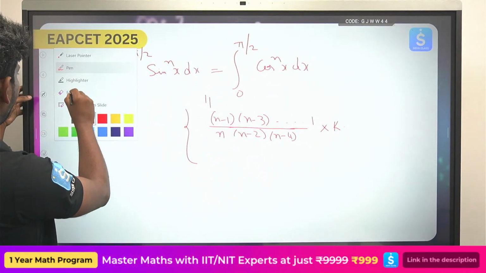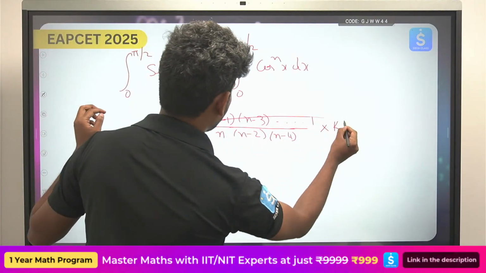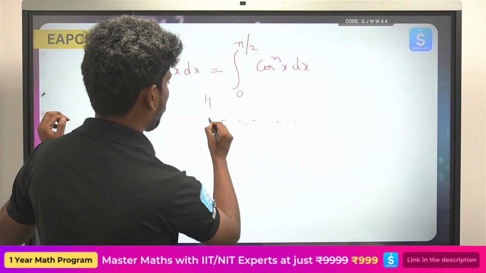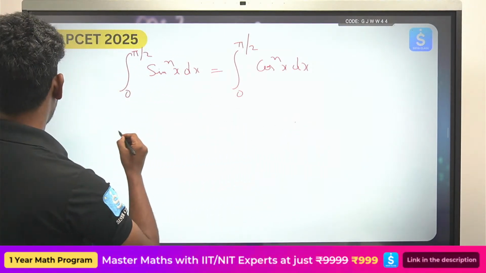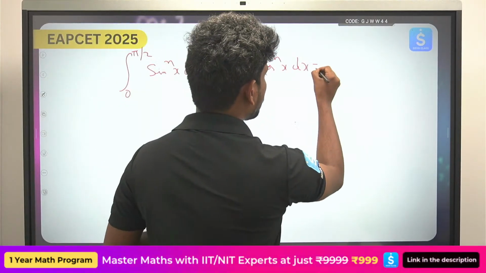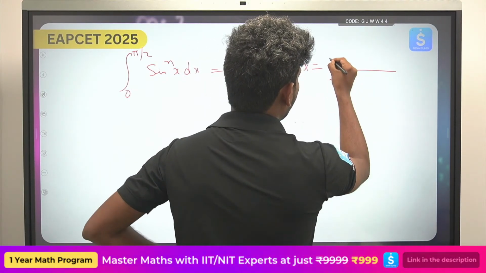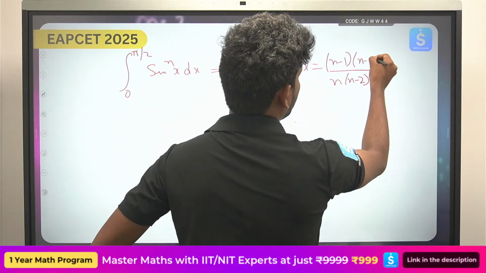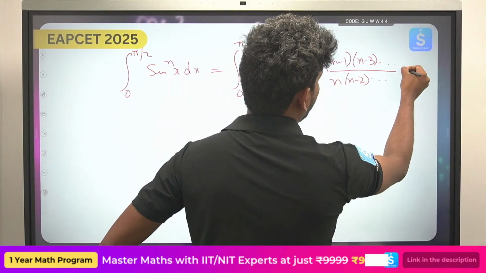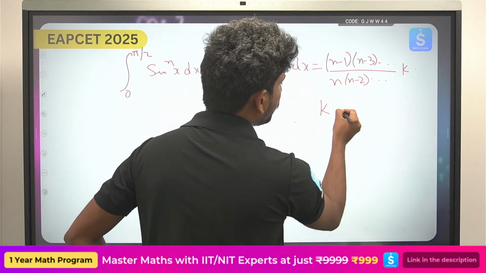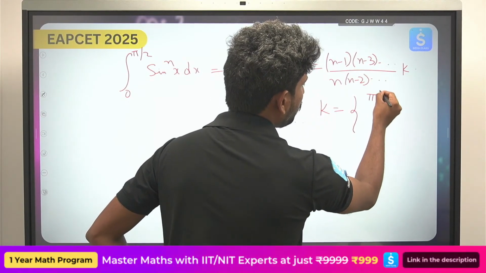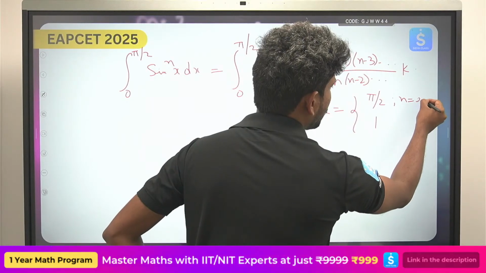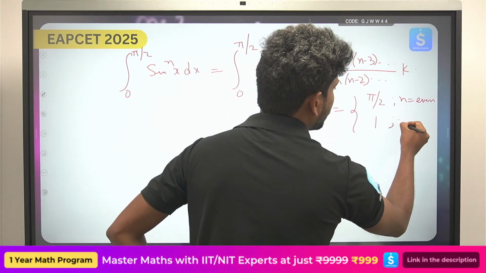So this whole value is equal to n minus 1, n minus 2, n minus 3 up to so on, into k. Now this k value either will be equal to pi by 2 or it will be equal to 1. It is pi by 2 when n is even, and 1 when n is odd.